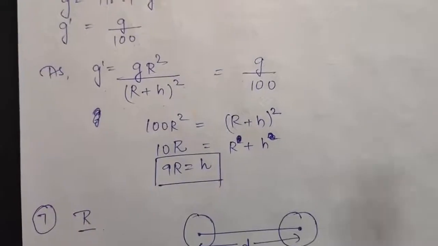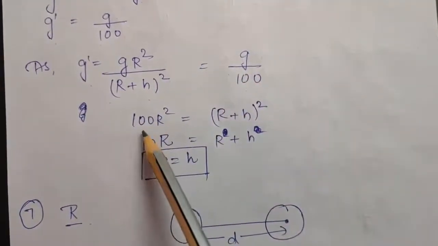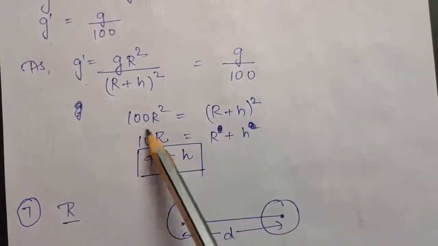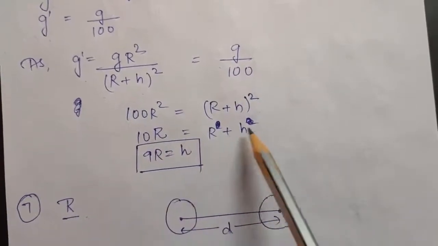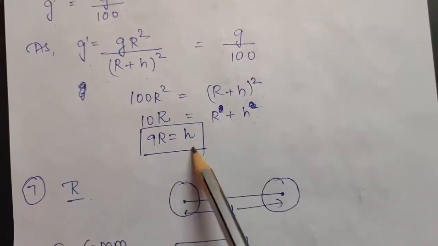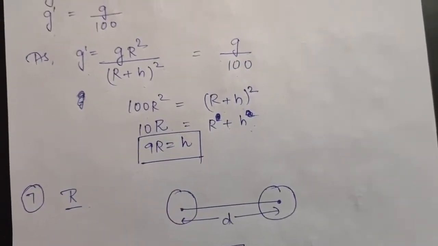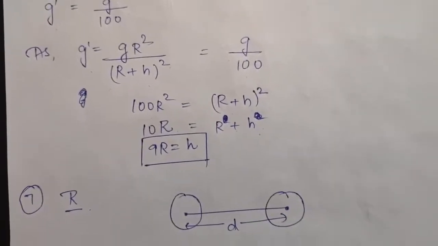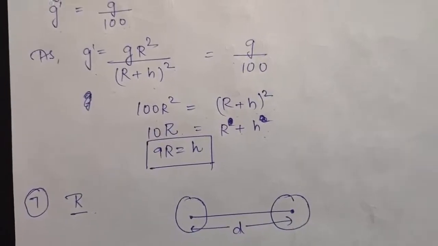Just cross multiplying the terms, you will see this g will cancel out. So cross multiplying, you will get 100 R square is equal to (R plus h) whole square. Now taking square root on both the sides, you will get 10R is equal to R plus h. So from here h will come to be 9R. That is, at a height of 9 times the radius of Earth, the value of acceleration due to gravity will become 1% of its value at the surface of Earth.